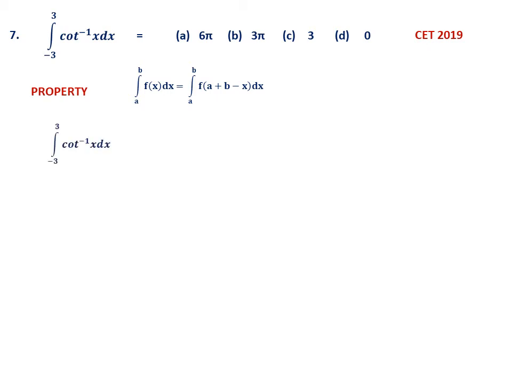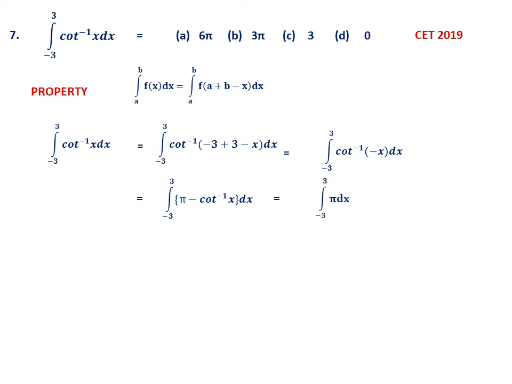If you do this, it is very easy. Minus 3 to 3 cot inverse x, you can write it as the integral from minus 3 to 3 of cot inverse of (minus 3 plus 3 minus x) dx. So this will be equal to the integral of cot inverse of minus x dx. Now the problem becomes very simple. Cot inverse of minus x is pi minus cot inverse x. This is the property of inverse trigonometric functions.